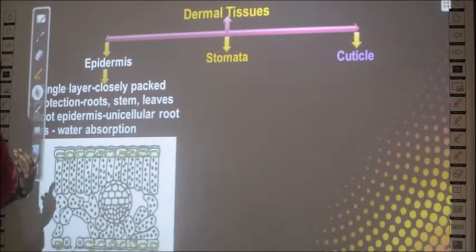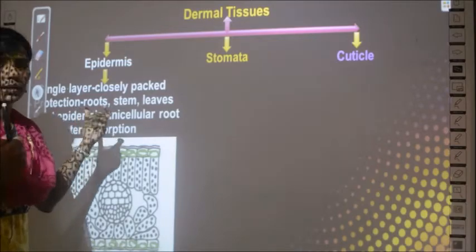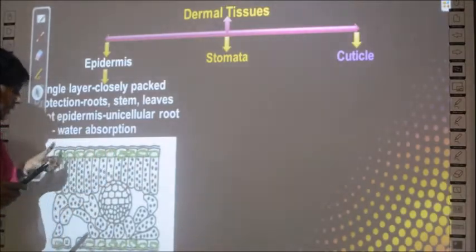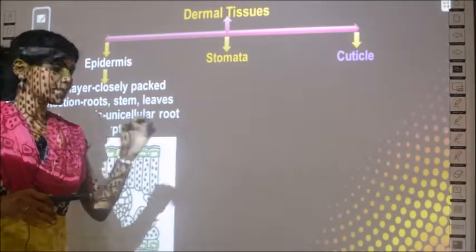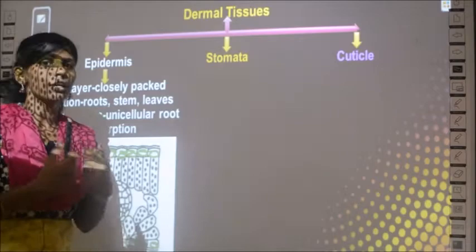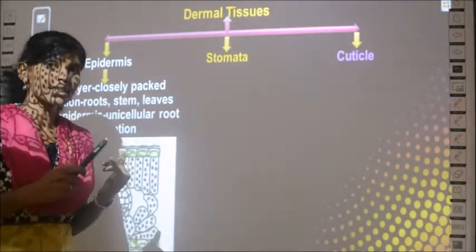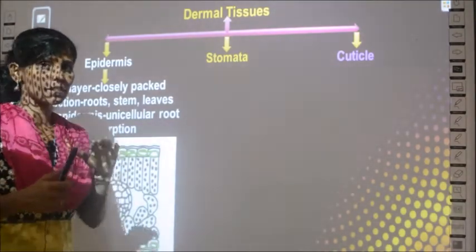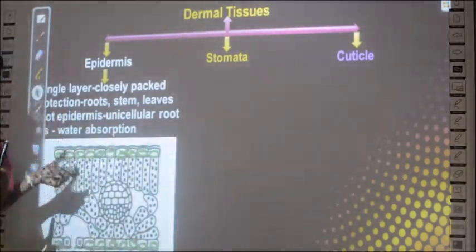Okay, what is the function of them, or where are they present? It gives protection in all roots, stem and leaves. The presence of this layer of cells prevents injury or damage, since it is present in the outermost layer and the bottommost layer, it gives protection to roots, stem and leaves. So where are they present? Roots, stem and leaves. And what is the function? They give protection. Since they are present in all these three structures, they are protected by this epidermal layer.